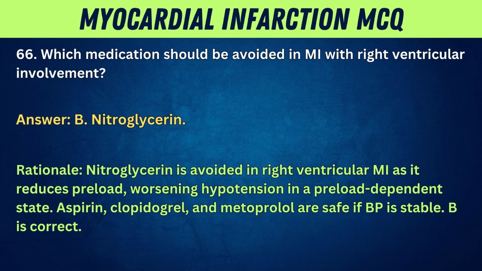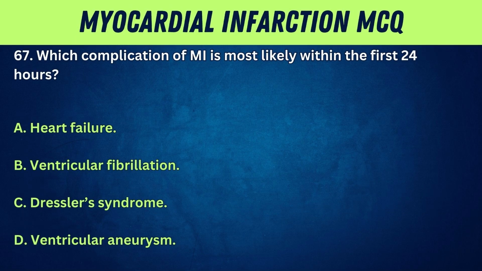Nitroglycerin. Rationale: nitroglycerin is avoided in right ventricular MI as it reduces preload, worsening hypotension in a preload-dependent state. Aspirin, clopidogrel, and metoprolol are safe if BP is stable. B is correct. 67.